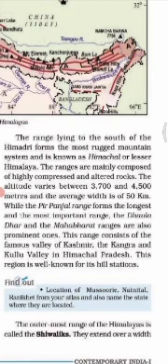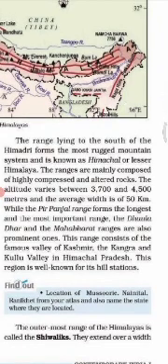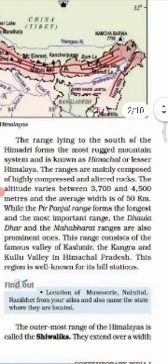The altitude varies between 3,700 and 4,500 meters, and the average width is 50 kilometers, while the Pir Panjal range forms the longest and the most important range. Pir Panjal is the longest range of the Himachal, the second range.